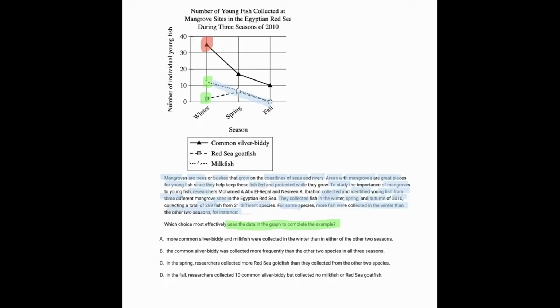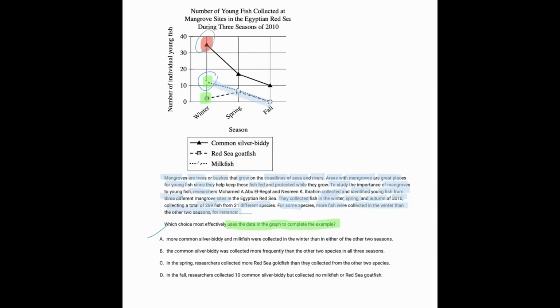So let's look at the answers. A, for instance, more common silver biddy and milkfish were collected in the winter than in either of the other 2 seasons. That actually is perfect because the milkfish is this one and the common silver biddy is that one, and more of those were collected than in the other 2 seasons.